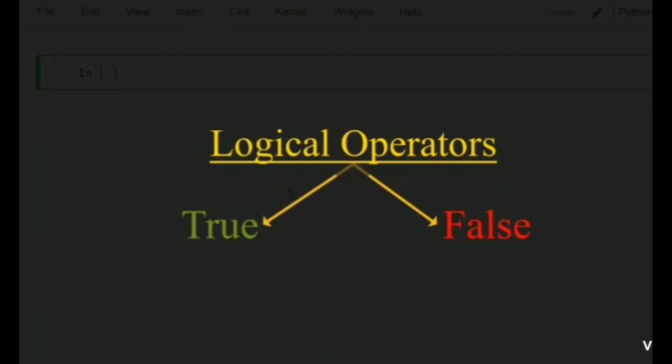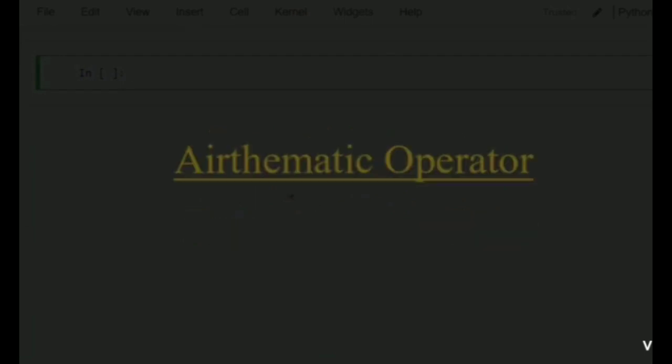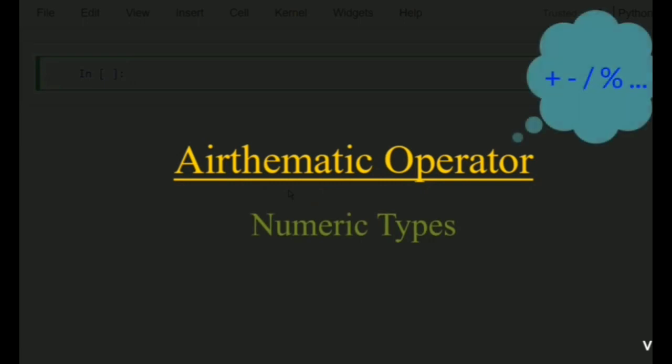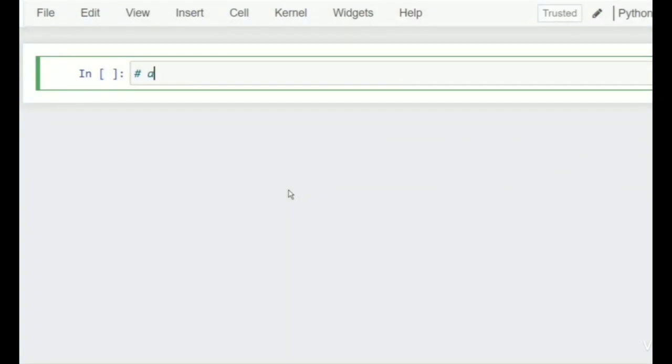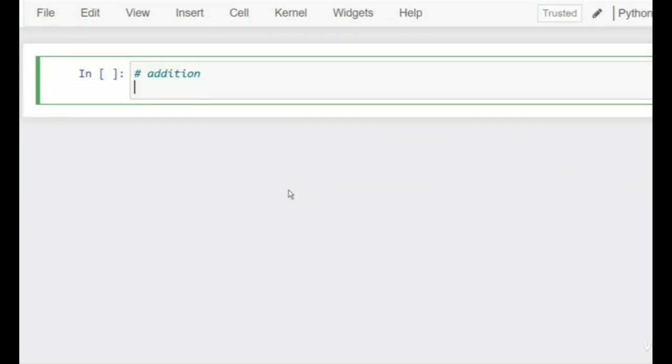Now we will discuss operators. Operators are used to perform operations on variables and values. They return either true or false, that means Boolean values.